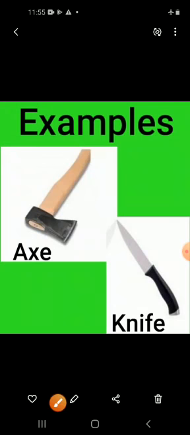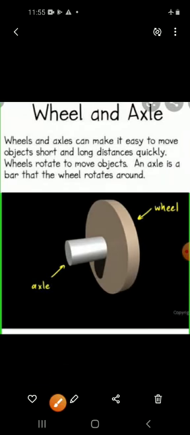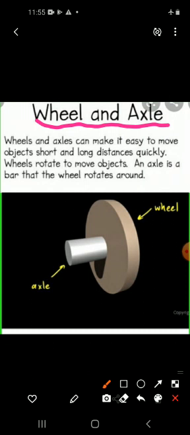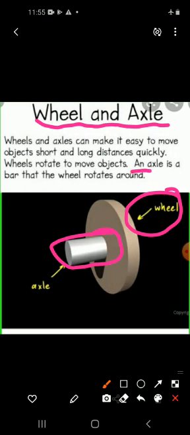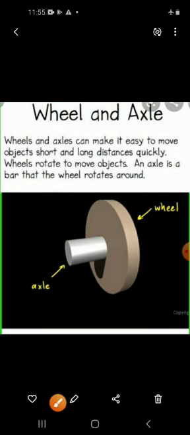Now we move towards wheel and axle. A wheel and axle arrangement is made up of a wheel and a rod. The rod passes through the center of the wheel. The wheel rotates around the rod. It helps to move heavy objects. A steering wheel and bicycle pedals are examples of wheel and axle.